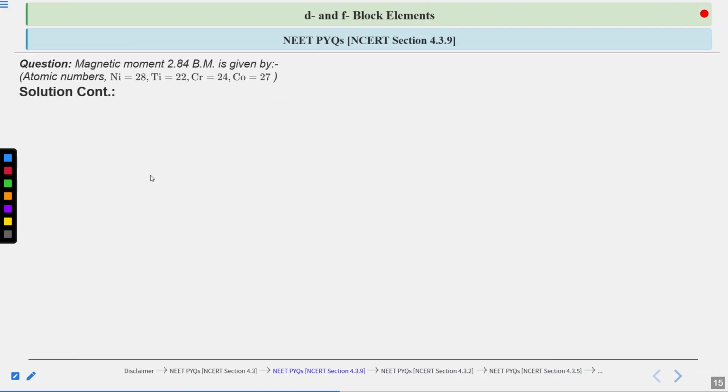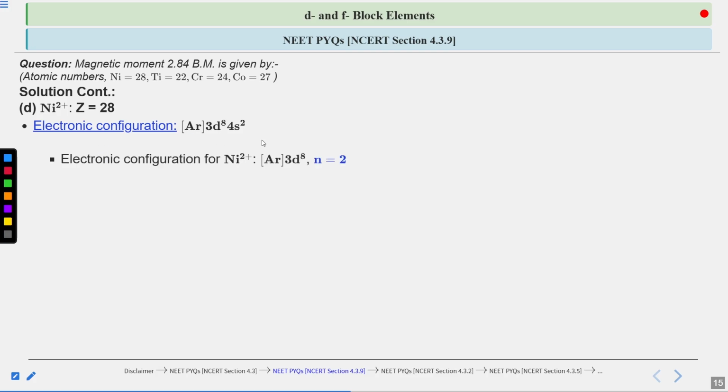Now let's analyze the D option. That is nickel 2 positive, having the atomic number 28. We are going to perform similar steps. The electronic configuration for nickel is argon 3d8 4s2. Now for nickel 2 positive, that means 2 electrons have been removed. Those 2 electrons will go from the 4s2. So the remaining configuration will be argon 3d8. If you observe the 3d8 configuration, d8 means only 2 unpaired electrons are going to be present.